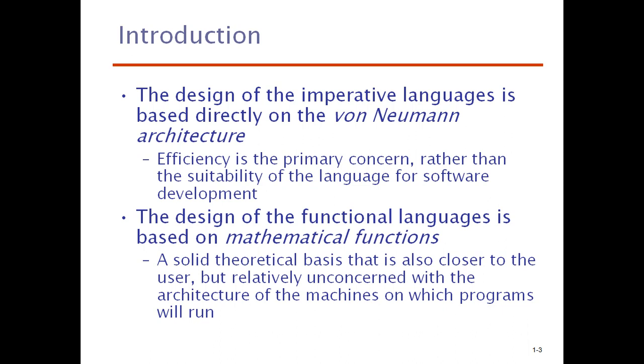That means a solid theoretical basis that is also closer to the user but relatively unconcerned with the architecture of the machines on which the program will run. So it bothers least about the architecture of the computer or machine, and mainly focuses on solving mathematical functions.